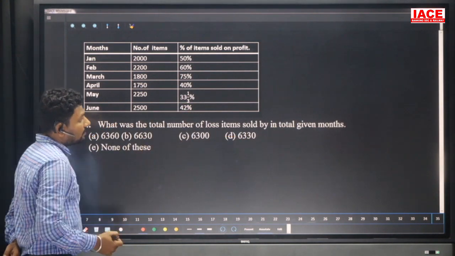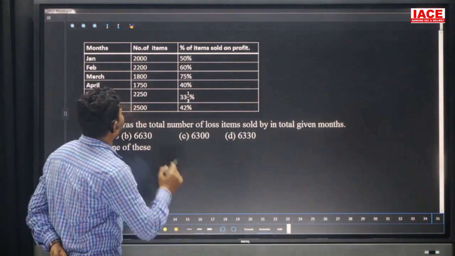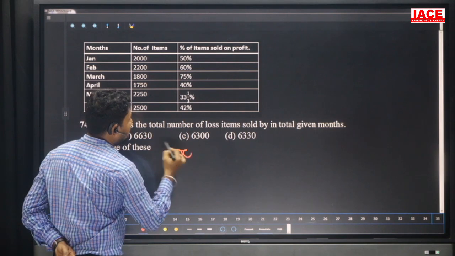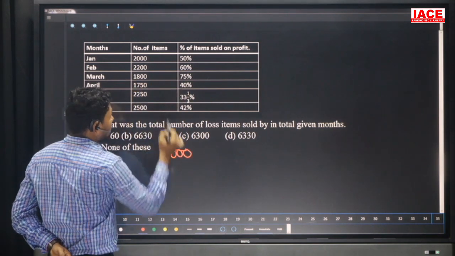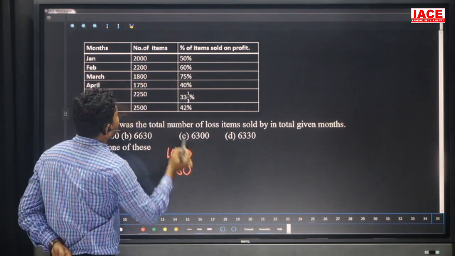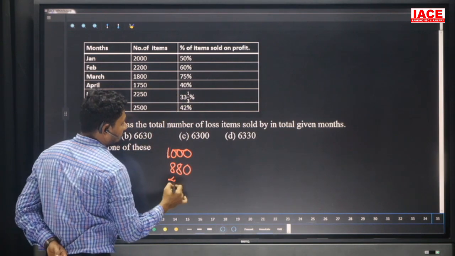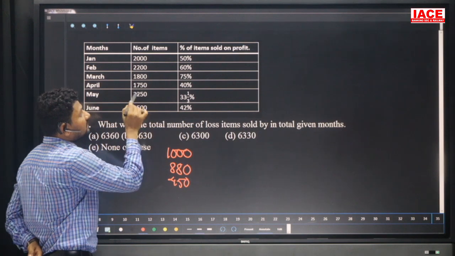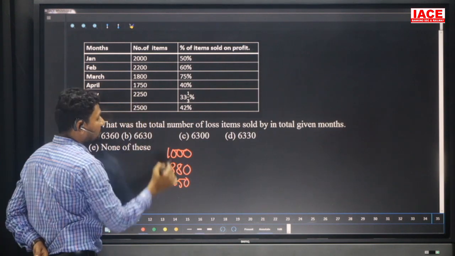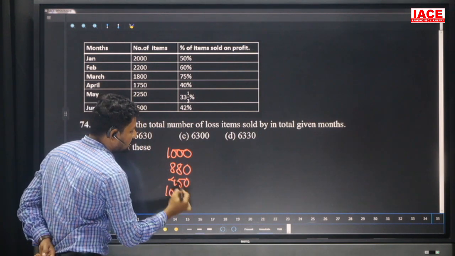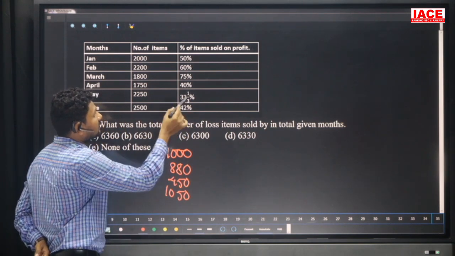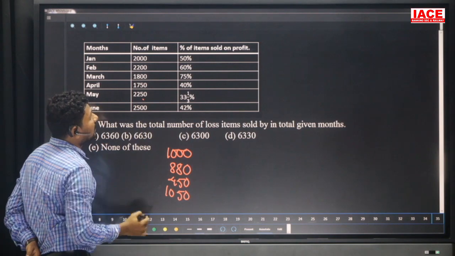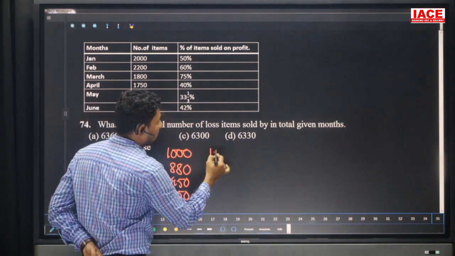What was the total loss value of items sold in a given month? Loss value is required. In 2050, 50 percent loss means 1000. In 2240, 40 percent loss means 880. In 2500, 25 percent loss means 450. Next, 40 percent profit: 40 percent value is 700, remove 700 and we get 1050. This is the last value. Then 33 1/3 percent, one third of 2250 is 750; removing 750 from 2250 gives 1500.